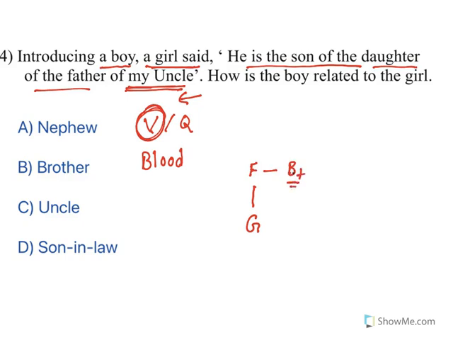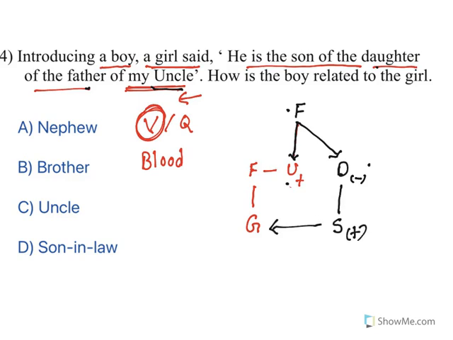Let us, for convenience, write it as U itself, so that it will be easier. Uncle. Now my uncle's father's daughter. Uncle's father means again is here. So that father has got a son and a daughter. Now look at this again. My uncle's father's daughter's son. So this is uncle, his father, father's daughter, daughter's son.